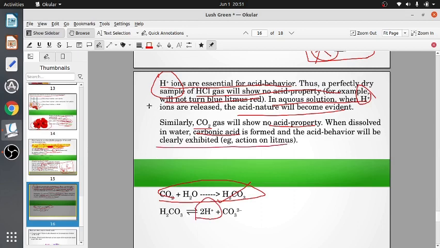So hydrogen ion is absolutely essential for acid behavior. In perfectly dry condition, that is dry HCl gas, perfectly dry carbon dioxide gas, or perfectly dry SO3 gas, they will not show any acid behavior because they will not give hydrogen ions.